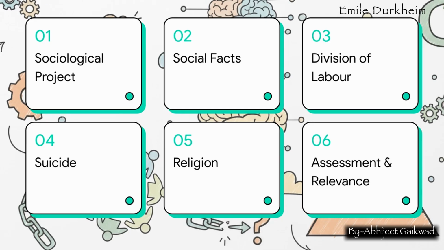First, we'll tackle Durkheim's grand project for sociology. Then, we'll get into the nitty-gritty of social facts. After that, it's the division of labor and solidarity, followed by his famous study on suicide. We'll then explore his ideas on religion, and finally, we'll wrap it all up by assessing his work and looking at its relevance today. So, let's get started.